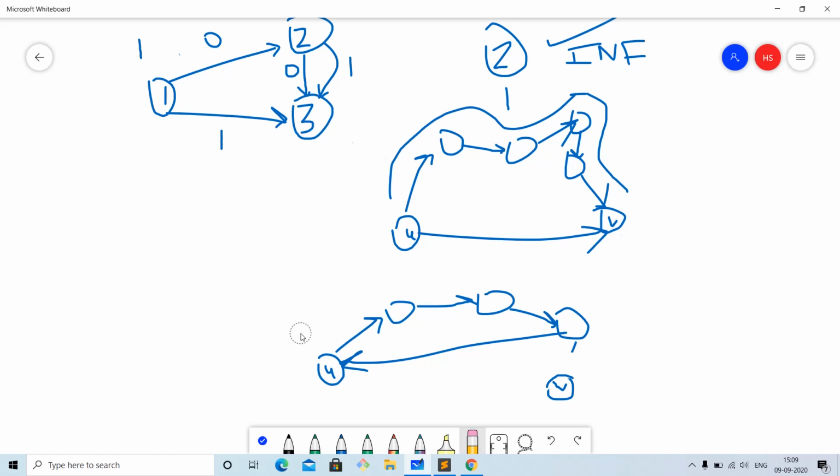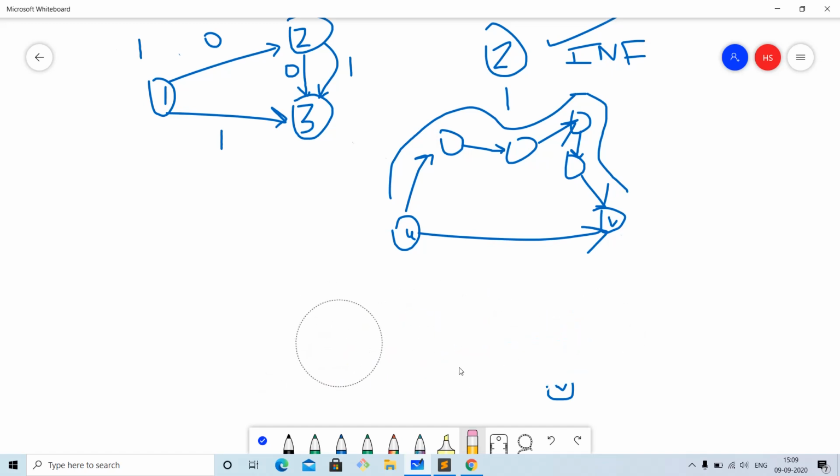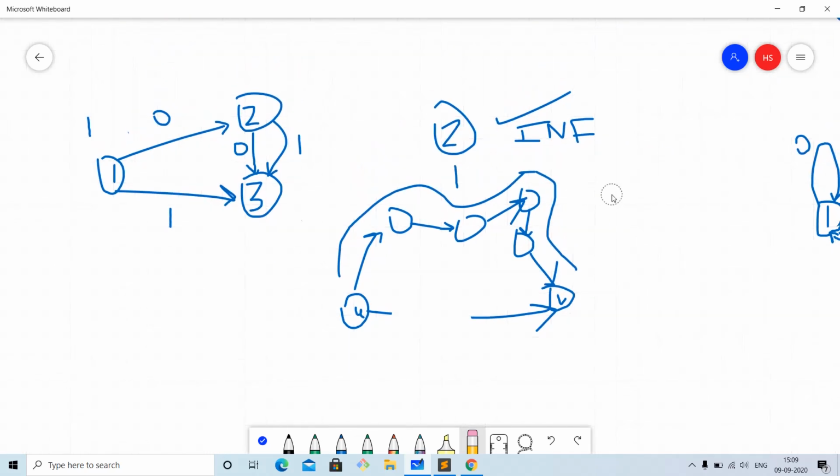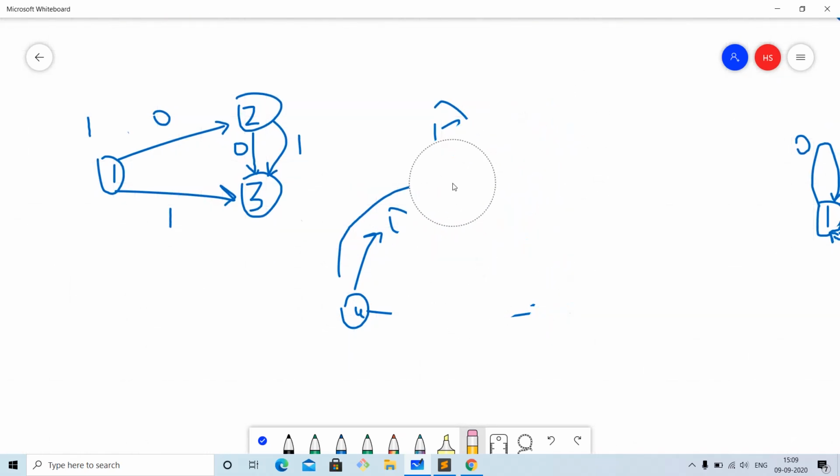So what is the strategy? What is the technique to solve this problem? I have found a really cool technique to solve this problem. I think this can be useful in other problems as well. But for the time being, let us try to understand this problem with that technique. What the technique is all about.